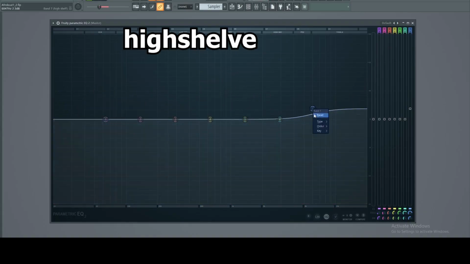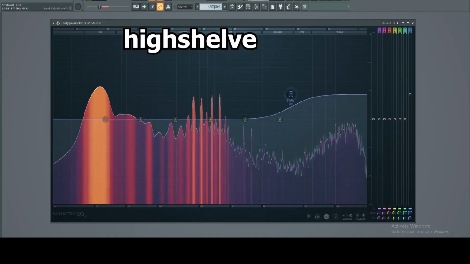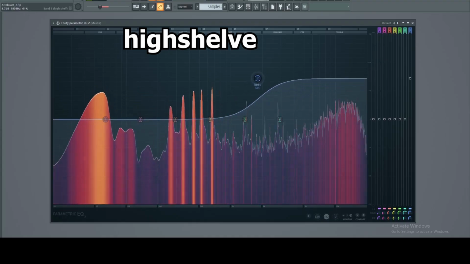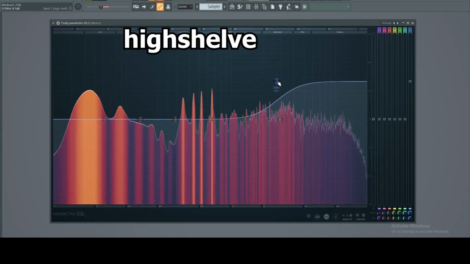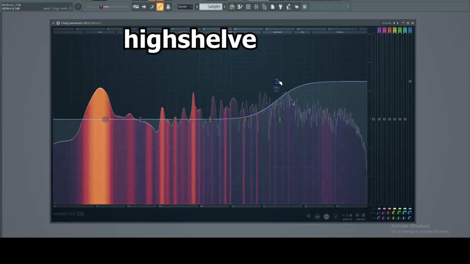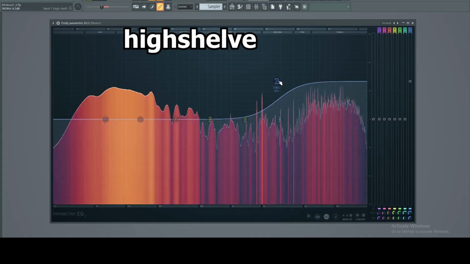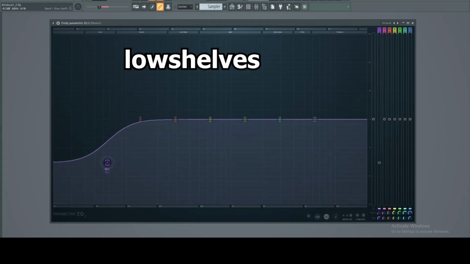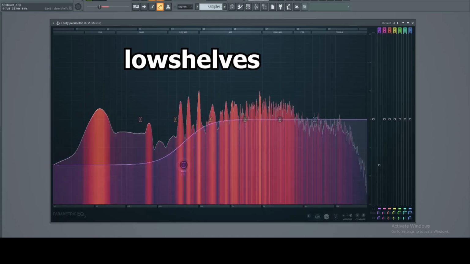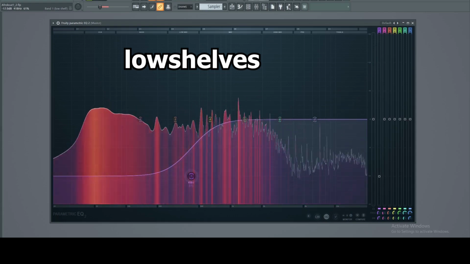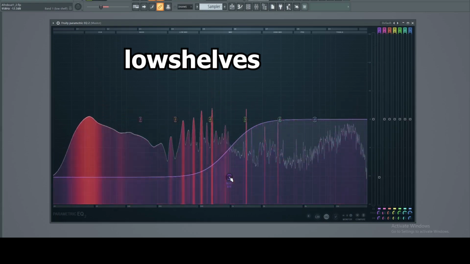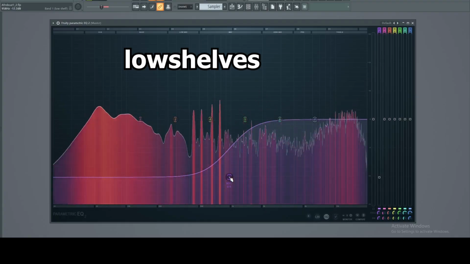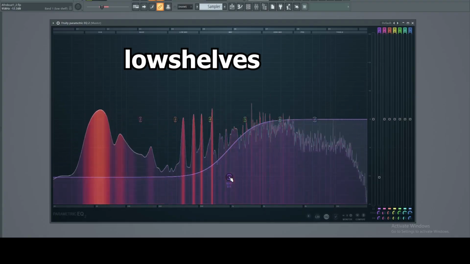High shelf. A high shelf filter boosts or cuts frequencies above a specific cutoff point, affecting all high frequencies. This adds some air or brightness to a mix, or reduces excessive high ends. Low shelf. This does the opposite of the high shelf. It boosts or cuts frequencies below a specific cutoff point, affecting all lower frequencies. You can use this to enhance or reduce the weight and body of a sound.